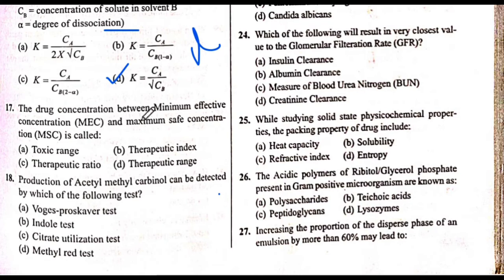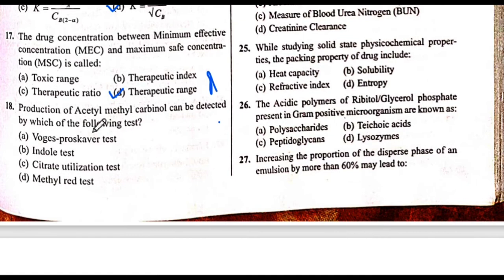The drug concentration between minimum effect concentration, the short form is MEC, and maximum safe concentration, the short form is MSC, is called. The answer is D. Therapeutic range. Next is 18 question number.